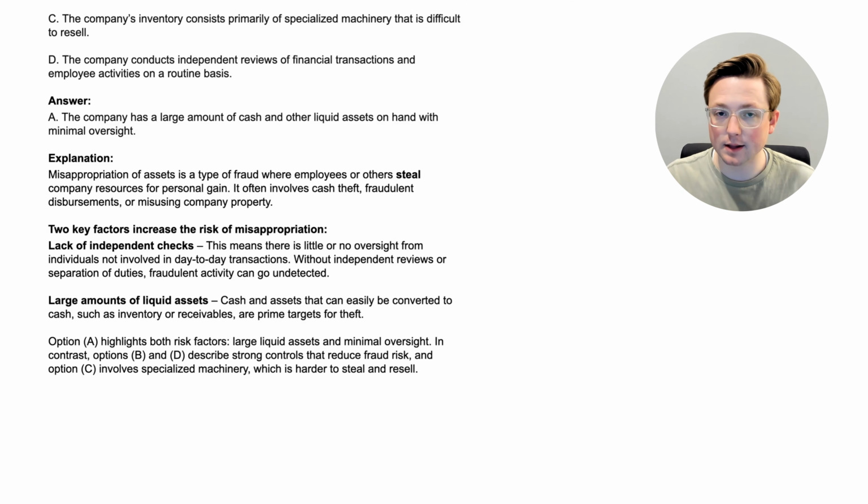So again, when it comes to misappropriation of assets, you want to look for where the controls are not doing well, where they're not separating things the way they should, and where there's liquid assets that can be easily taken and either they just have the cash or they can sell those liquid assets for cash really easily and really quickly. Those are the things that are going to be stolen most likely. Now with that, we learned about fraud when it comes to misappropriation of assets. Now let's go to the next question.